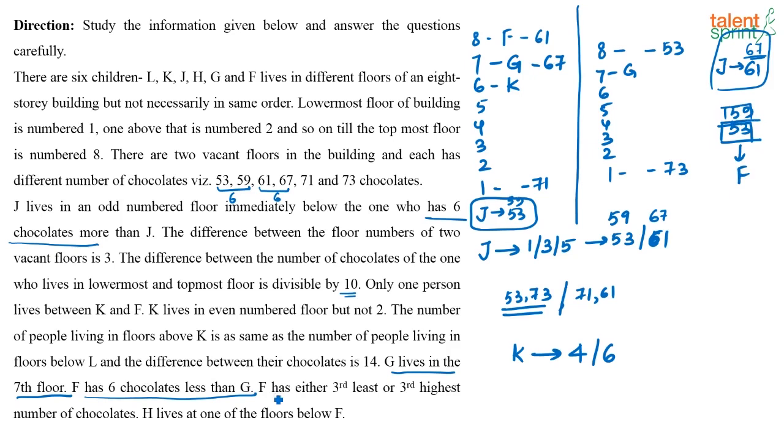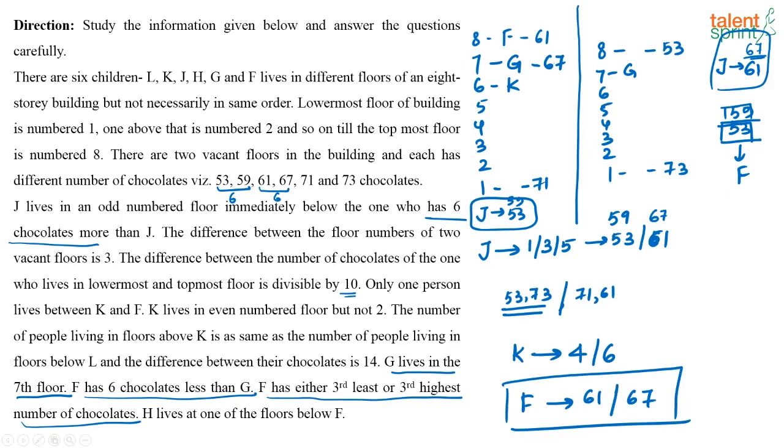Okay, now one more piece of information is given here. What are they saying? F has either the third least or the third highest number of chocolates. So which are the possible values that F can have? Either F has to have 61 chocolates or F has to have 67 chocolates. This has to be satisfied. Is that getting satisfied here in this case? It is not, so this case is wrong. You can eliminate this case. You are left with only this case, right? So here it is satisfied. F is the third least, that is 61. It is satisfying. So this is F, this is G, this is K.